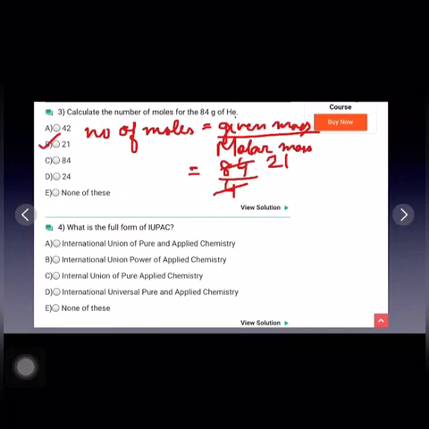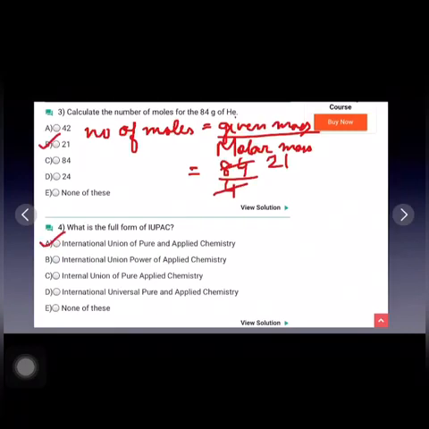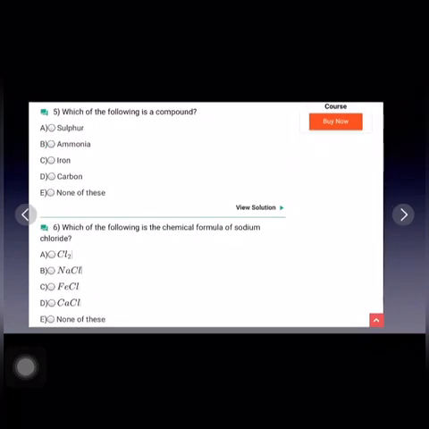Next question is, what is the full form of IUPAC? So the full form of IUPAC is International Union of Pure and Applied Chemistry. A part is the correct answer.